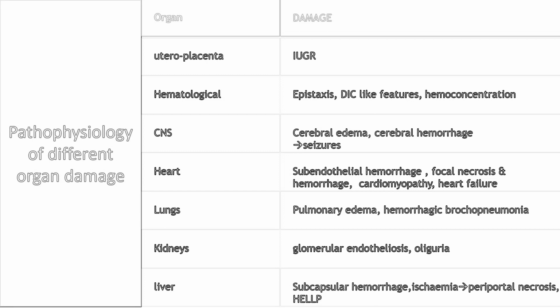Pathophysiology of the other organs: because of decreased uteroplacental flow, there may be development of fetal IUGR, and hematological abnormalities like epistaxis, hemoconcentration, DIC-like features. In the CNS, cerebral edema, cerebral hemorrhage may be seen. In the heart, subendothelial hemorrhage, focal necrosis and hemorrhage, cardiomyopathy, sometimes even heart failure. In the lungs, pulmonary edema, hemorrhagic bronchopneumonia. In the kidneys, glomerular endotheliosis, reduced urine output. And in the liver, subcapsular hemorrhage, ischemia, periportal necrosis, and development of HELLP syndrome.